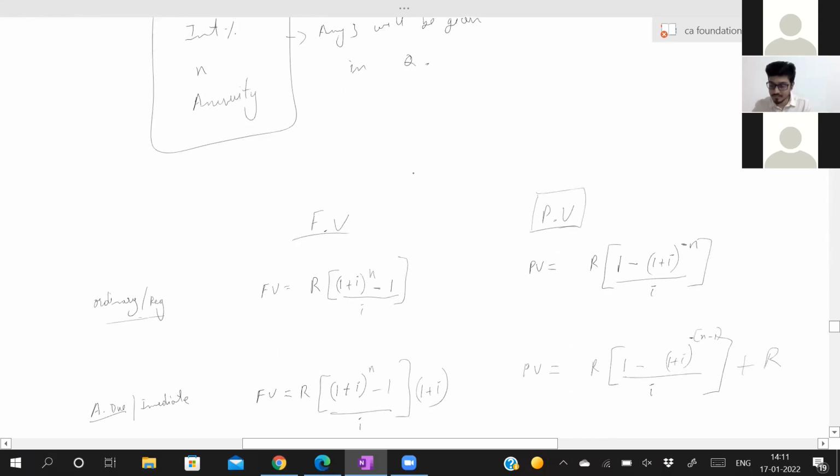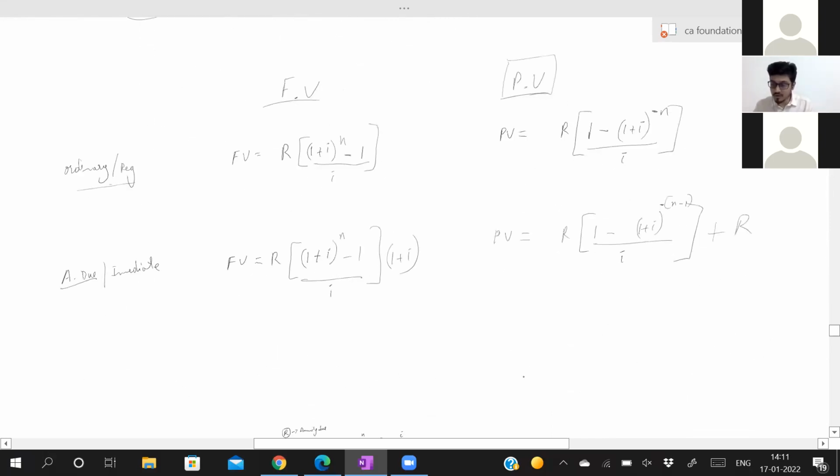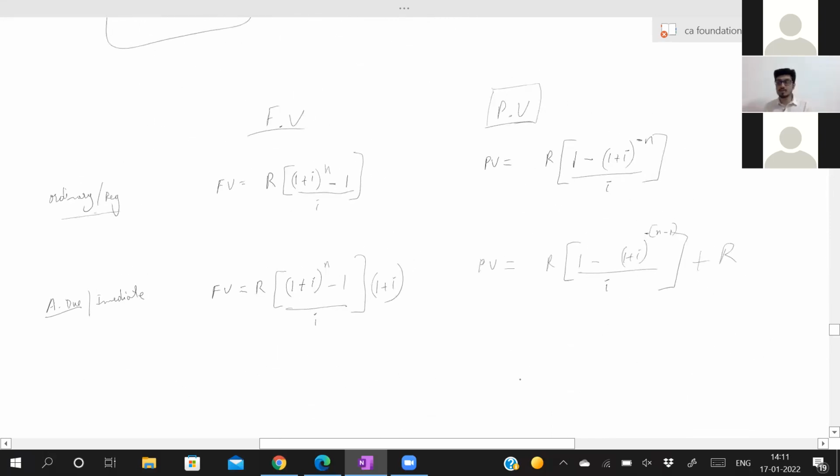Any three will be given in the question and you are asked to find the remaining part. Now, what was the formula? Very important. Obviously, you won't remember it in one day. You need to keep on practicing. What is the formula for future value and present value in case of ordinary annuity? And what is the formula in case of annuity due? For now, you can look at the formulas from your notes. You can go back and look at the formulas before solving the sum. Over a period of time, you will get to know this formula.